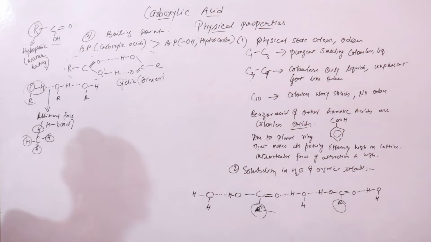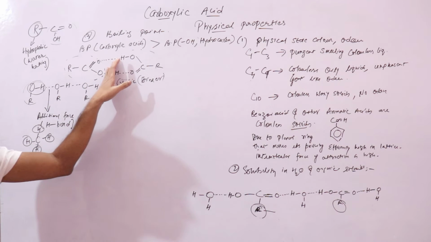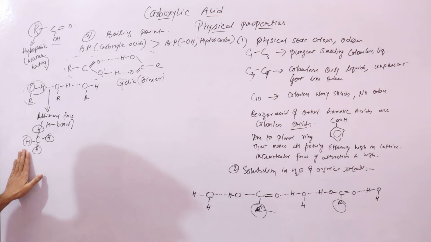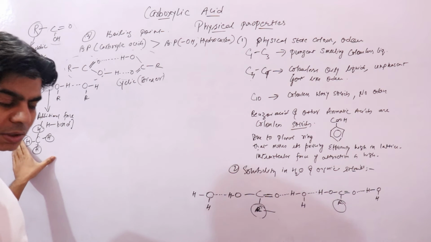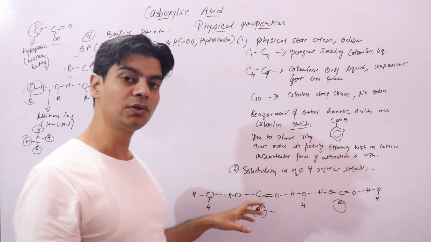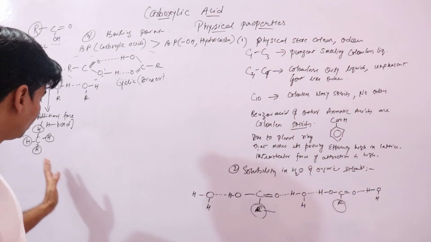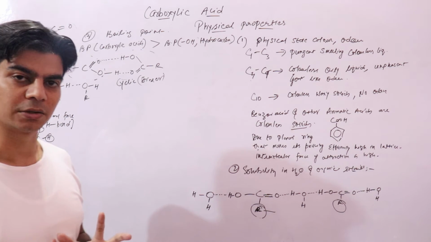Now the question is, one thing we understood, that in carboxylic acids we have hydrogen bonding. In hydrocarbons like methane and ethane, we don't have hydrogen bonding because we don't have any electronegative atom like oxygen or nitrogen.